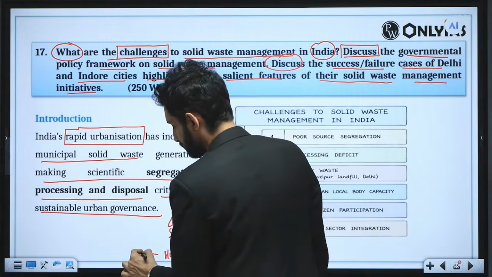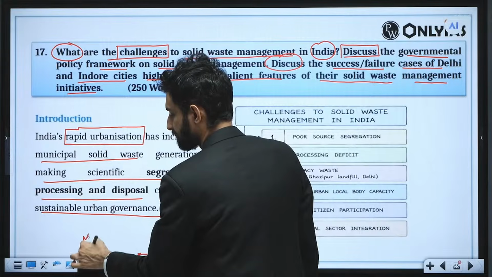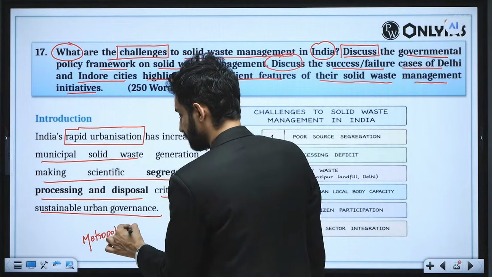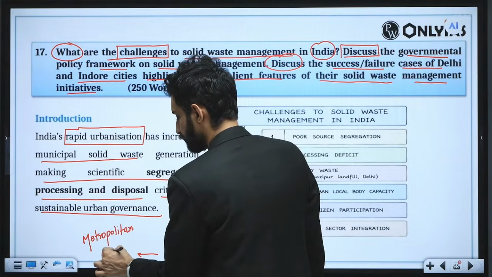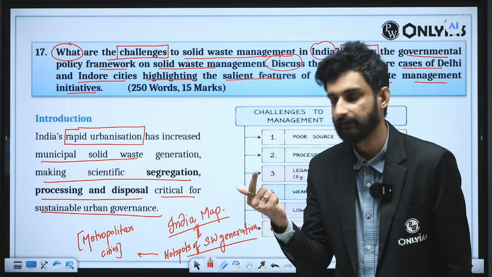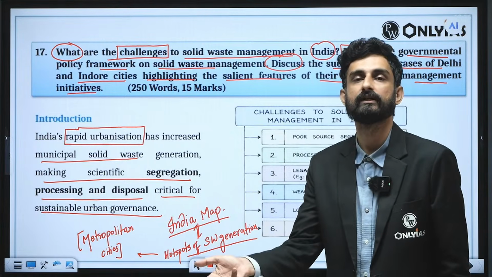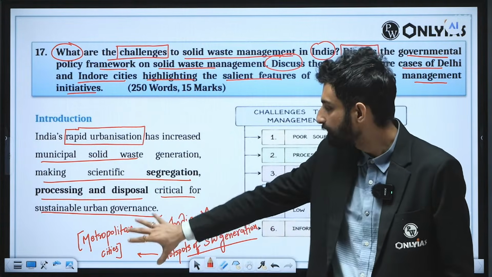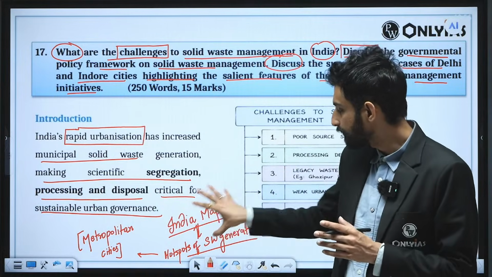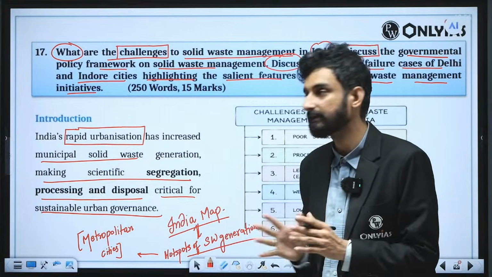And what are the hotspots of solid waste generation? The metropolitan cities of India. And you could have shown on the map of India the case of Delhi, Mumbai, Calcutta, Chennai, Bangalore. So you could have plotted them on the map, and your mapping, your pictographical sense would have been done.